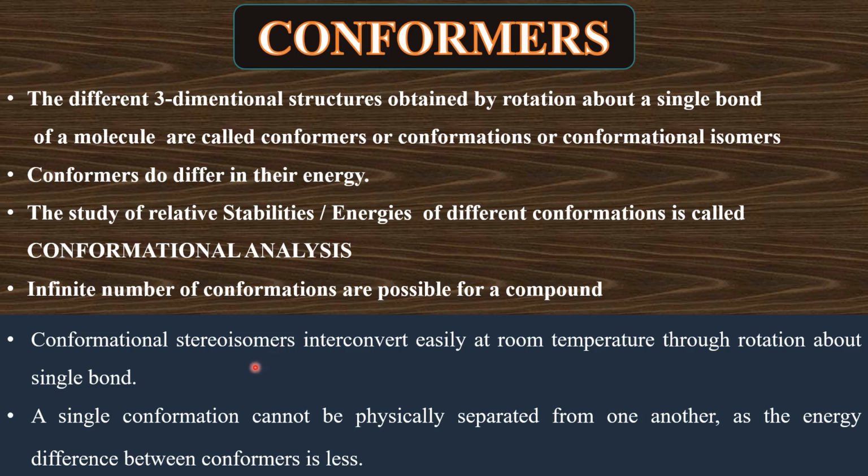The conformational isomers of the molecule undergo interconversion very readily at room temperature itself, because the energy difference between the conformers is very small, and that energy can be acquired from room temperature itself.